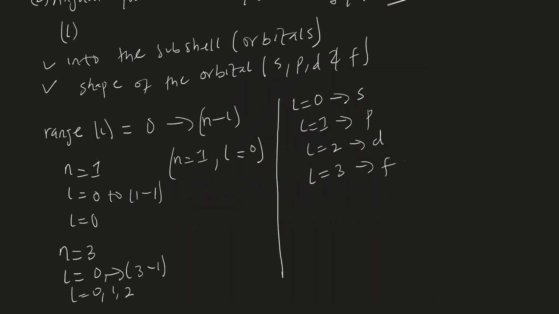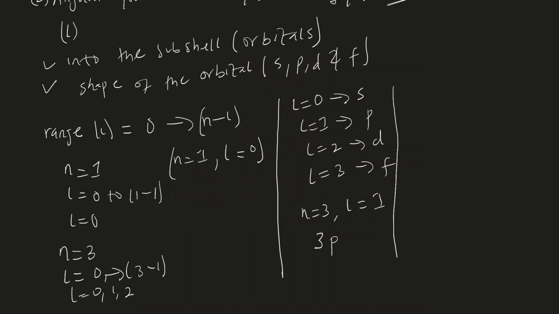So if you have an electron described by n is equal to 3, L is equal to 1, that means that this electron is located in the third shell, and in the third shell, the subshell or the orbital in which that electron is located is the p orbital. Because when L is 1, that means you have what?